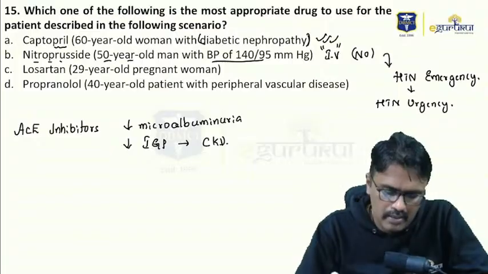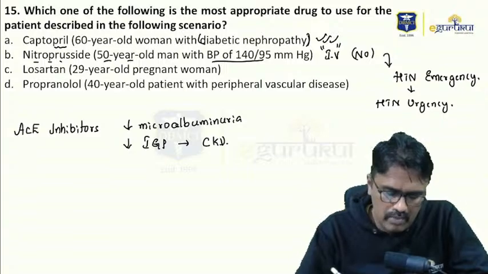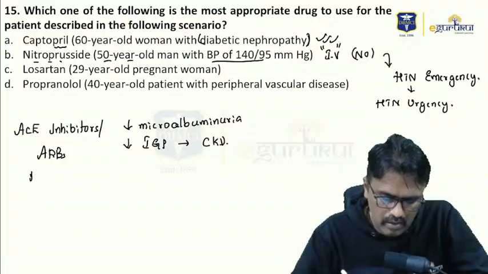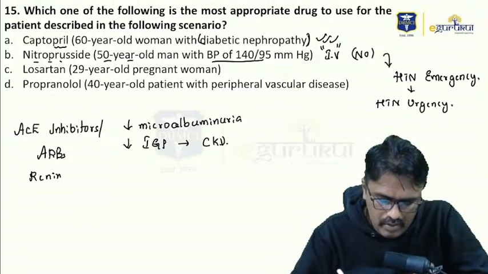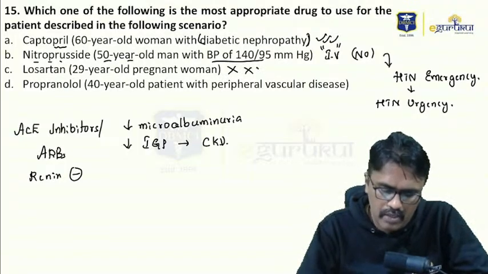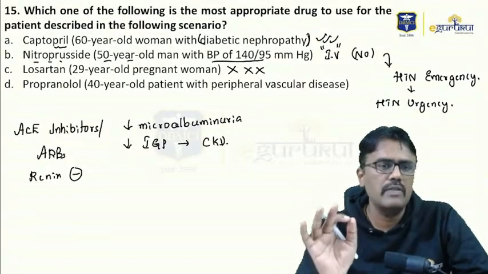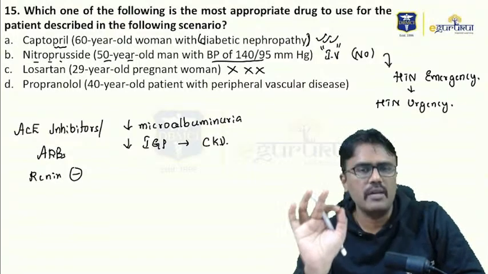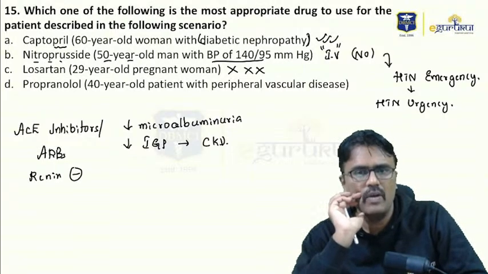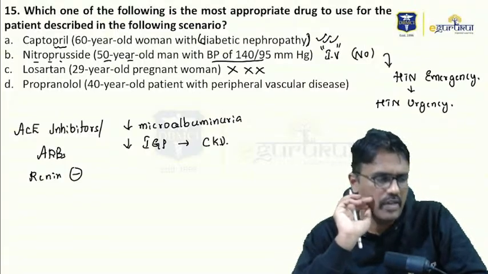Come to option C, losartan in a 29-year-old pregnant woman. No, because ACE inhibitors, ARBs, and even renin inhibitors are contraindicated in pregnant women because of teratogenicity. So pregnant women should never be given ACE inhibitors, ARBs or renin inhibitors. The other drugs which are contraindicated in pregnant women are sodium nitroprusside, because it releases cyanide. One more is spironolactone. Now why can't we use spironolactone in pregnancy? Anybody? I'm waiting for your answer.